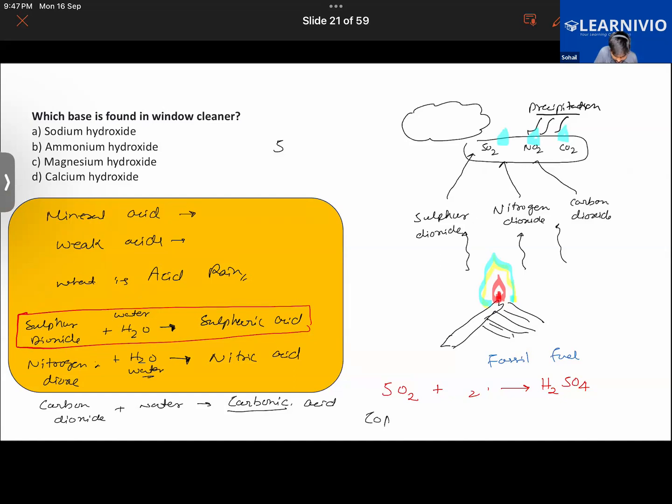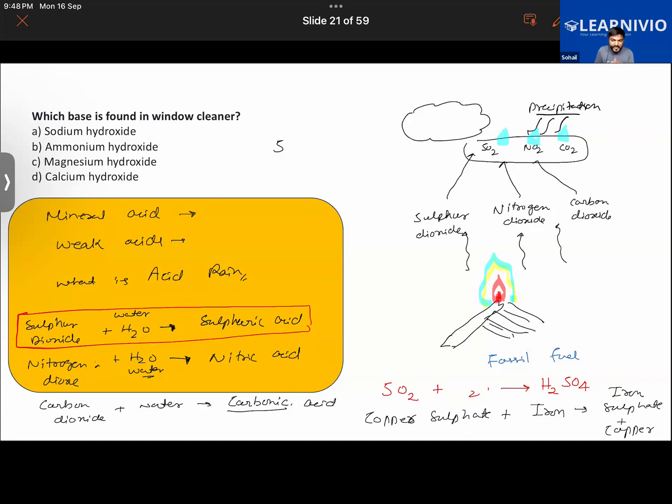Say you have copper sulfate plus iron. What are the metals here? Can you guys spot two metals here? One is copper, one is iron. Now, iron is more reactive than copper. So it will replace copper from copper sulfate, meaning that this iron is going to push away the copper from this. So as a result, iron sulfate is formed, and then the copper is left alone. Getting it?